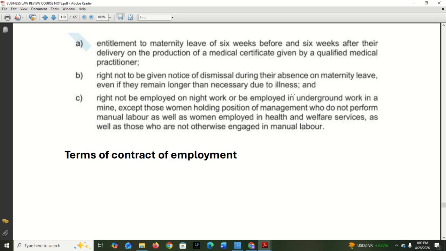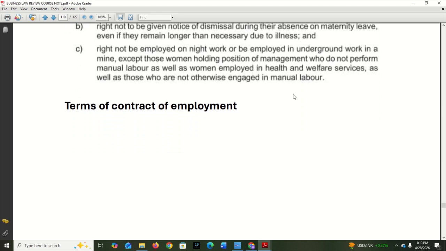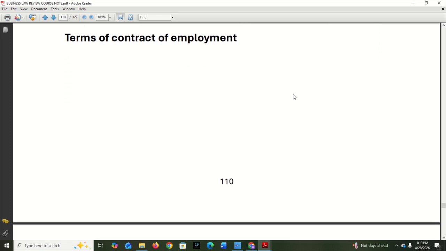damages from that company. Right, now, not to be employed on night work or in underground work in a mine, except those women holding positions of management who do not perform manual labor. So for mining, you cannot employ a woman to be mining in the night.